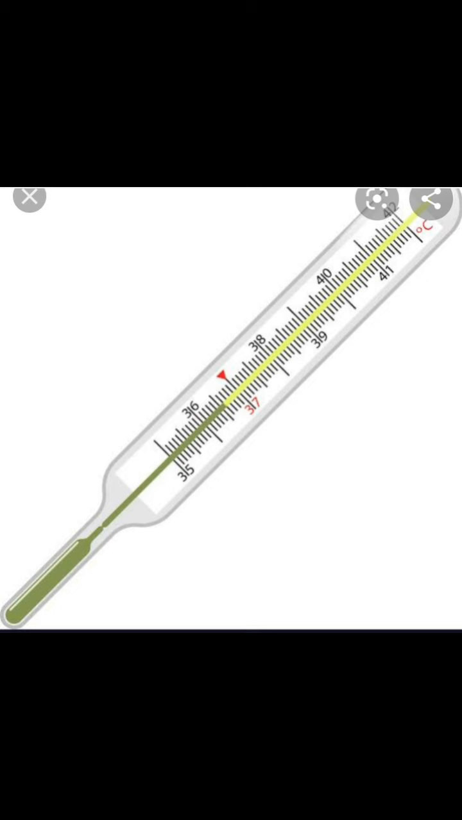So when the temperature increases, this mercury which is filled at the lower part goes upside, and we can measure the temperature. We can see the reading over this thermometer. Nowadays we are using this kind of thermometer, which is a digital one. In this we can directly read out the readings, like this 37.0 degrees Celsius. So this is the modern one.